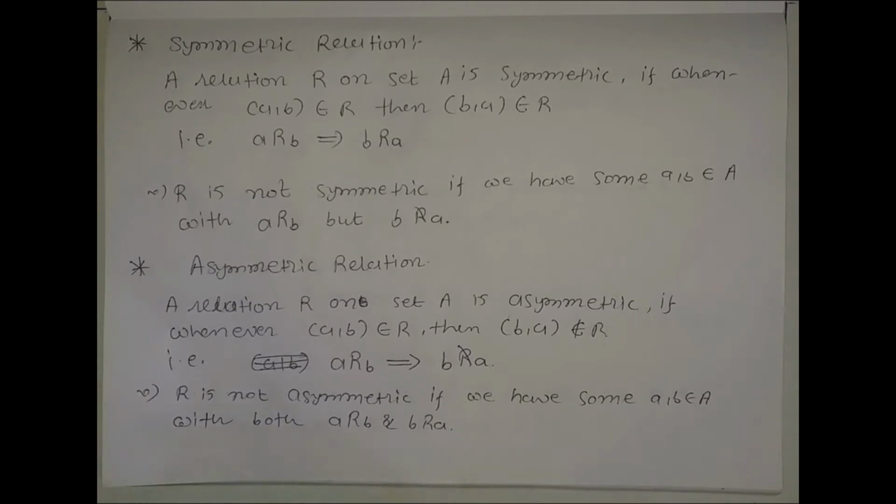If we get one pair such that (a, b) belongs to R as well as (b, a) belongs to R, then we say that R is not asymmetric.